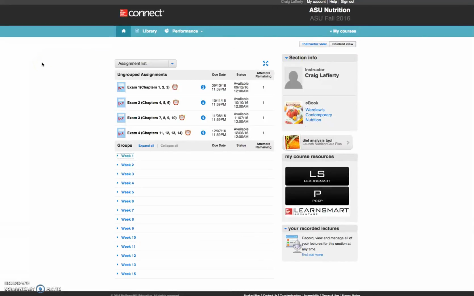When you go through McGraw-Hill Connect and you log in, you're going to see a screen that looks similar to this, where once again all your weekly modules are laid out. And up above you also see the exams and the chapters that they cover listed, and the actual dates. It shows when it's open, and this first exam is open September 12th, and it actually closes at midnight on September 13th.